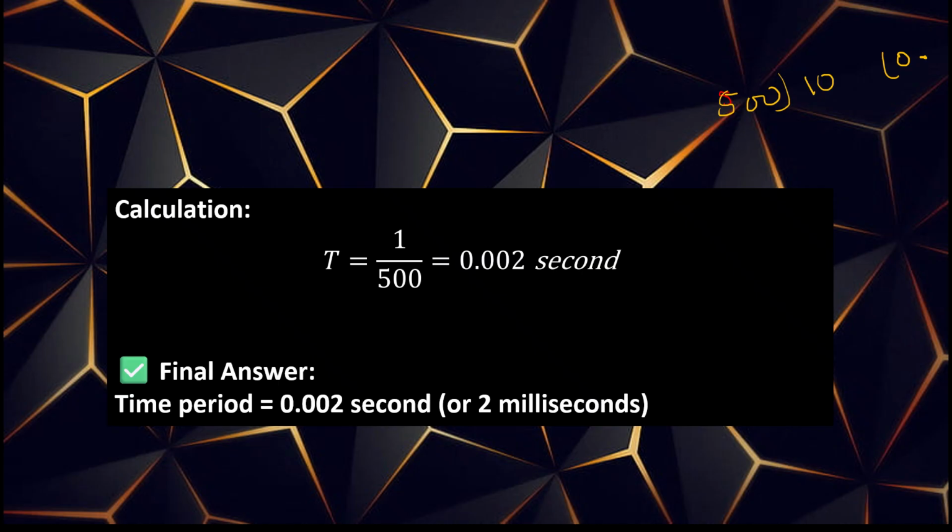Even 10 is lesser than 500. Therefore, what I do? One more 0 I put here, one more 0 I put here. Then again, one more 0. Now 1000 is greater than 500. Now 2s are 500, 2s are 1000, minus 1000 is 000. What you got as the answer is 0.002. Therefore, time period is equal to 0.002 second. That is 2 milliseconds.